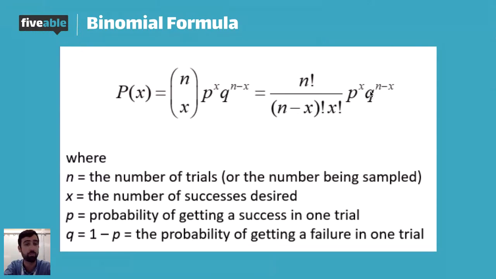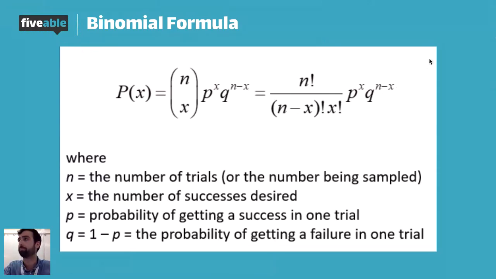Times Q, which is the rate of failure. So 0.75 to the power of n minus x, which is just the number of failures, right? If I have 5 kids and the number of successes I want is 2, then we're going to do 5 minus 2, which gives me 3. So that's the number of failures, right? If I have 2 kids with blood type O, then I have 3 kids without blood type O. That's the formula. I'm going to show you a really easy way to do it on your TI-83 or 84.